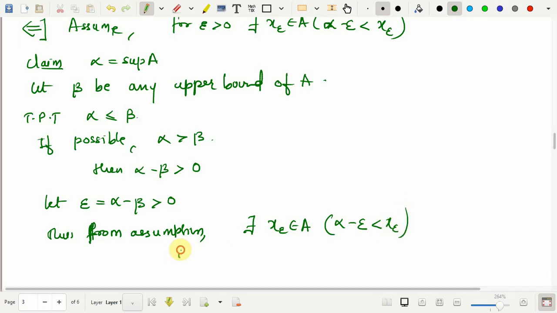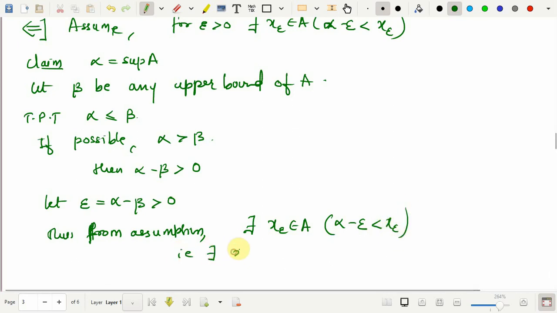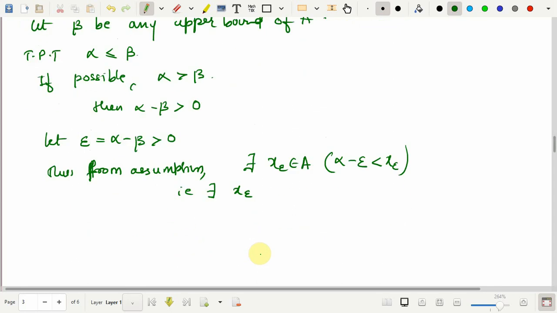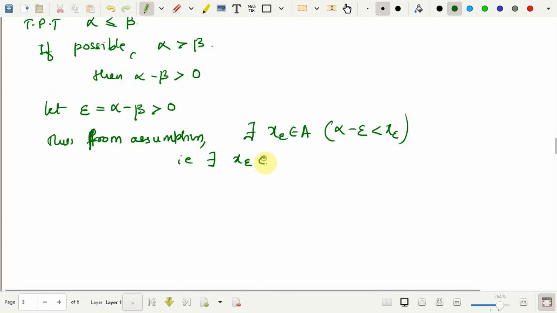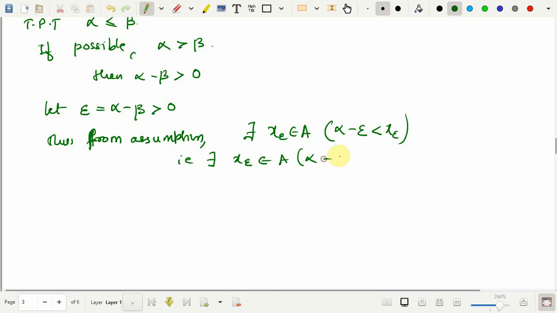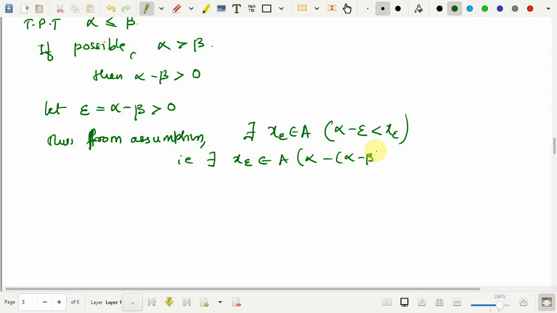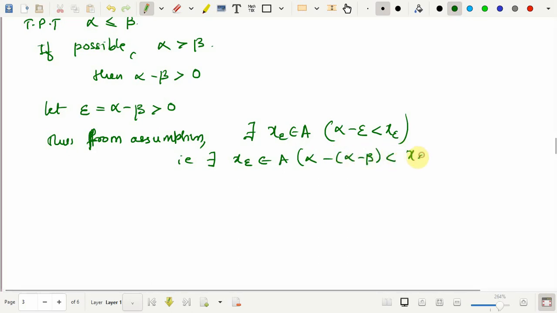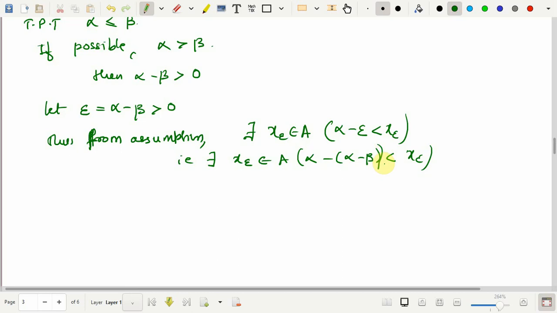That is, there exists x epsilon in A such that, now you know what alpha is, alpha minus epsilon is alpha minus (alpha minus beta), which is beta.